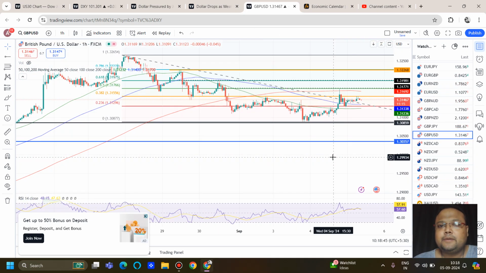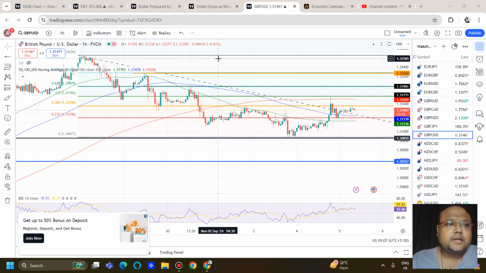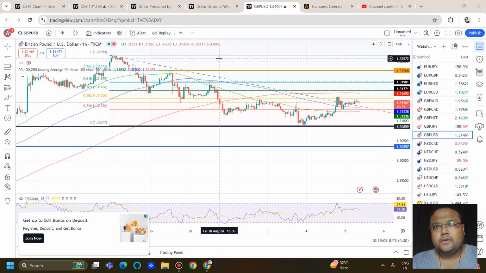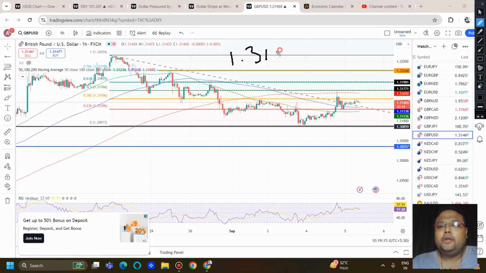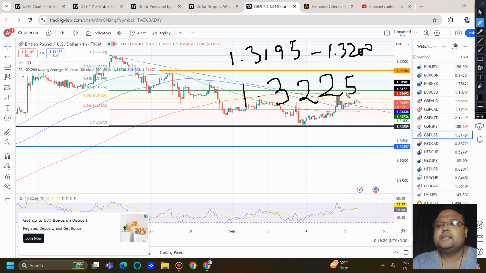This is our setup on GBP USD. We have a similar scenario, a similar picture here as well. Yesterday GBP USD reversed from 1.3175, our level. Today we have two levels here on GBP USD as well. 1.3195 to 1.3200 is our first resistance, and the second resistance is around 1.3225. These are the two levels where we can look for a sell position.